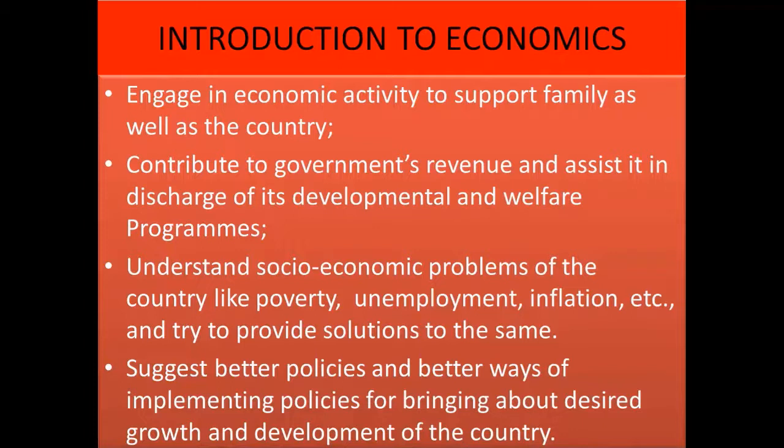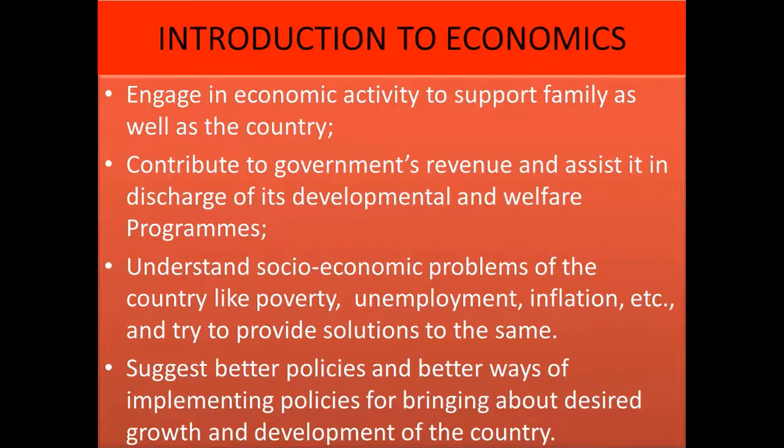Study of economics also helps us to understand socio-economic problems of the country. There are many socio-economic problems in our country. What are the problems? There is poverty, unemployment, inflation. What do you mean by inflation? Rise of prices of goods. All these problems are there in our economy, in our country. Study of economics helps us to understand all these problems and try to provide solutions to the same.